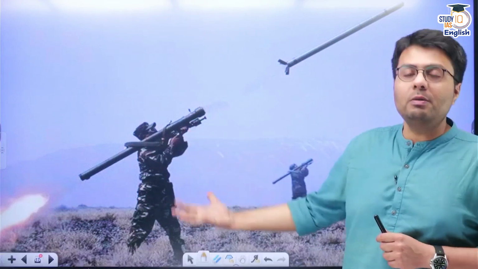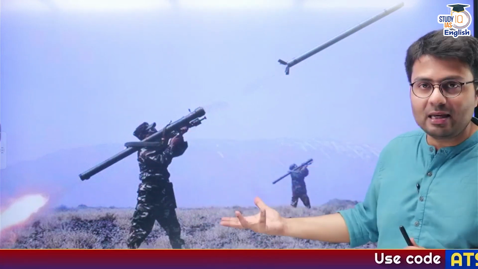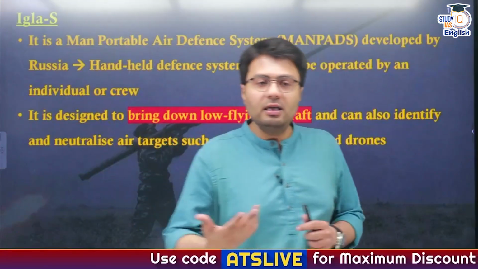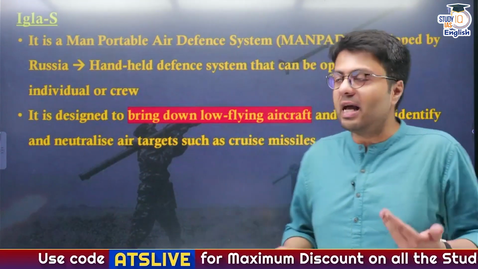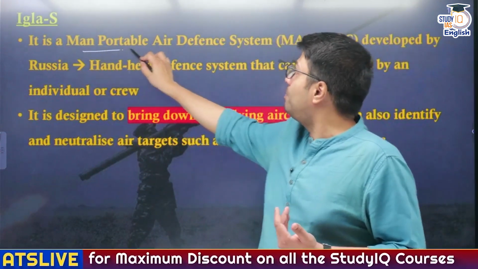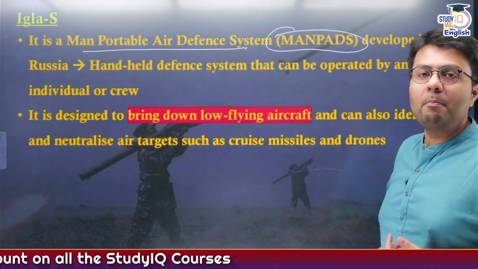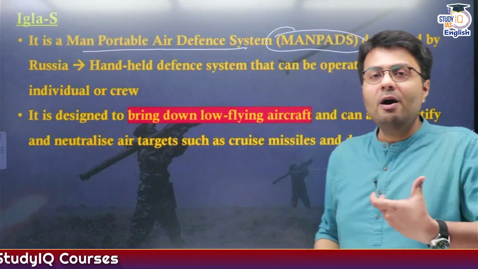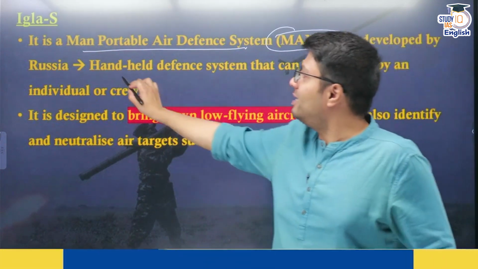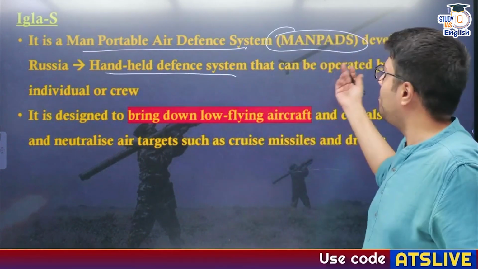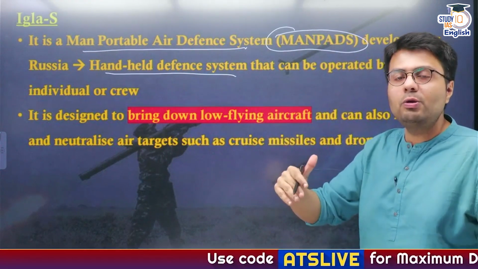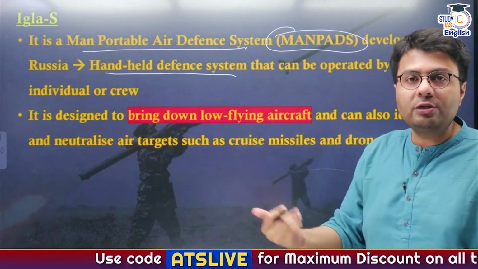Now moving to the last missile systems, these as you can see are launched by soldiers of the Indian Army. These are man-portable missile systems known as Eagle-S, and these are also Russian in origin. So in this regard, let us understand what these Eagle-S are. Now these are called man-portable air defense systems, abbreviated as MANPADS, and these are developed by Russia. Now the biggest quality of these missile systems is that they are handheld defense systems that can be operated by an individual soldier and even a group of soldiers known as a crew.